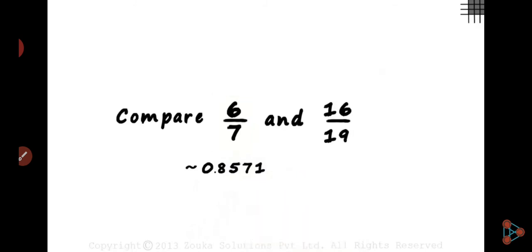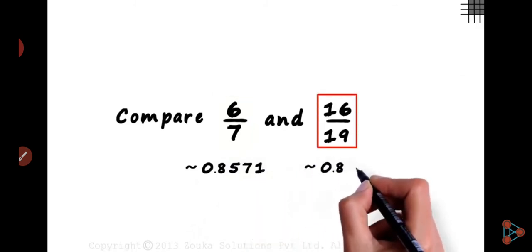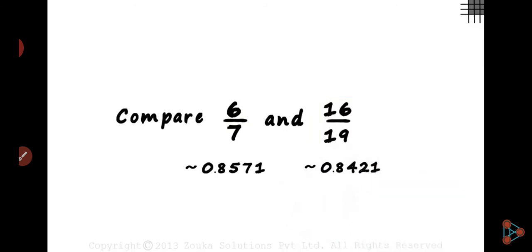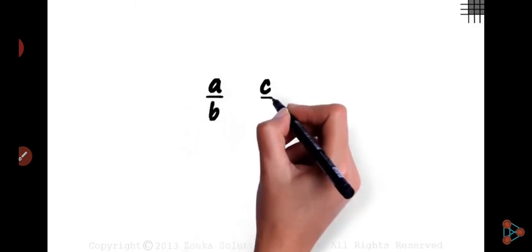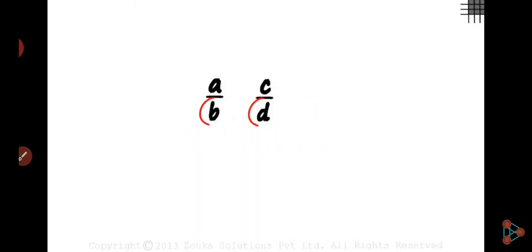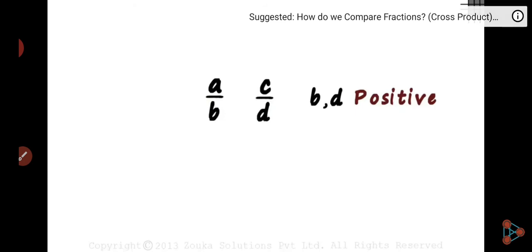If we expand it in decimal form, 6/7 is written as near about 0.8571, and 16/19 is written as 0.8471. So 6/7 is greater than 16/19. Okay, if two numbers are in the form a/b and c/d, and the condition is that b and d are positive, meaning the denominator will always be positive.